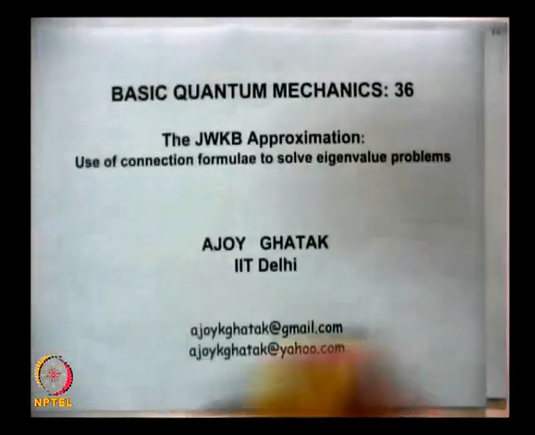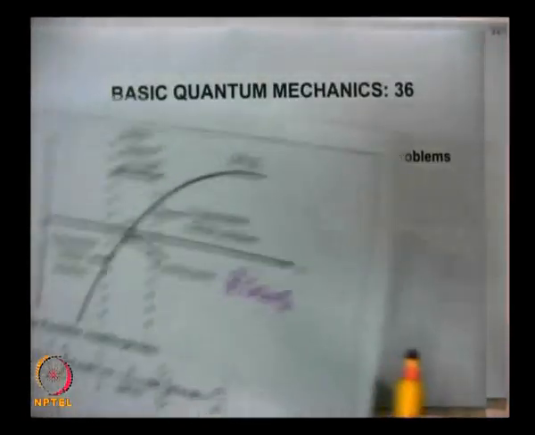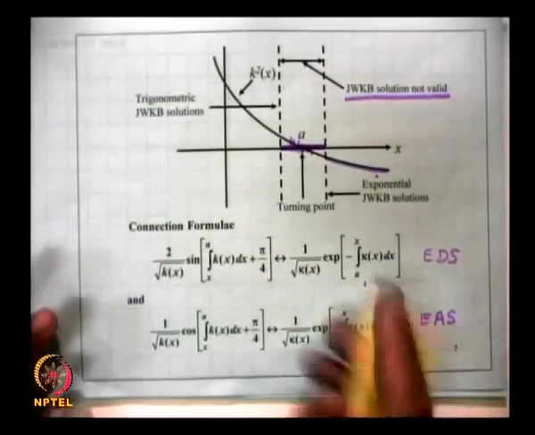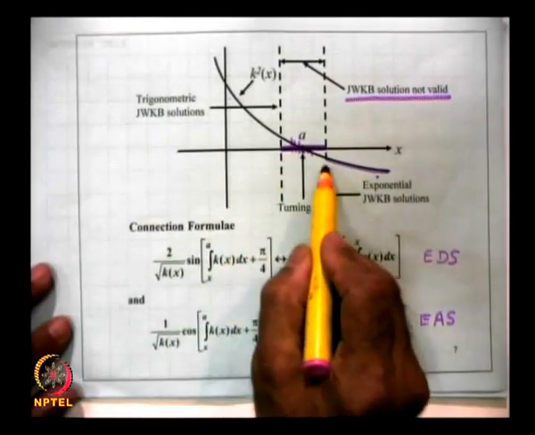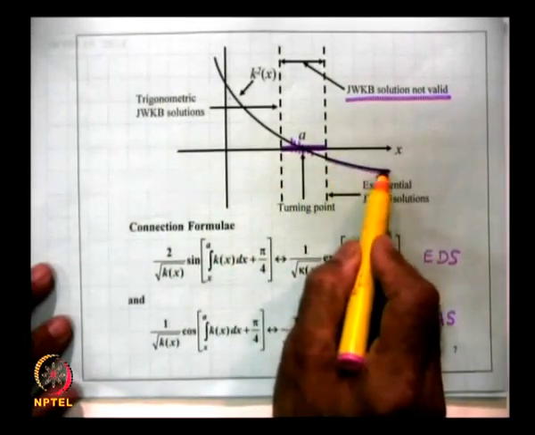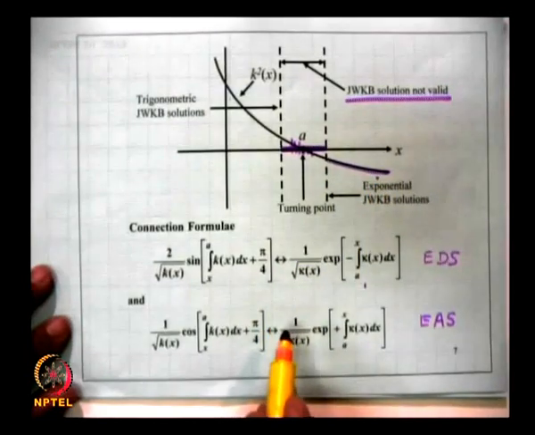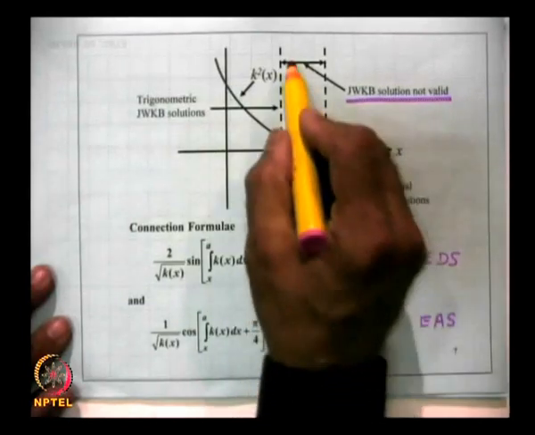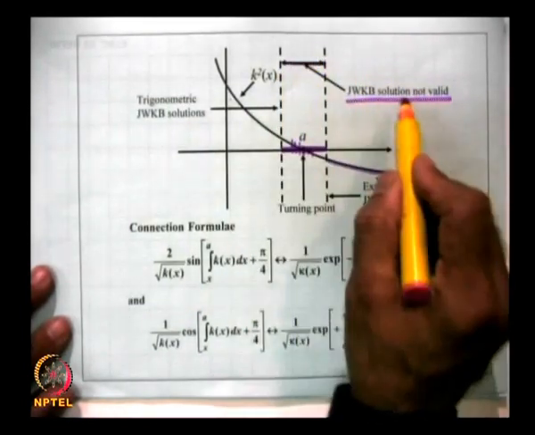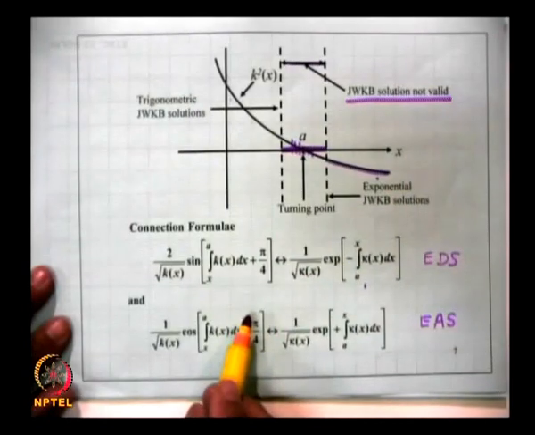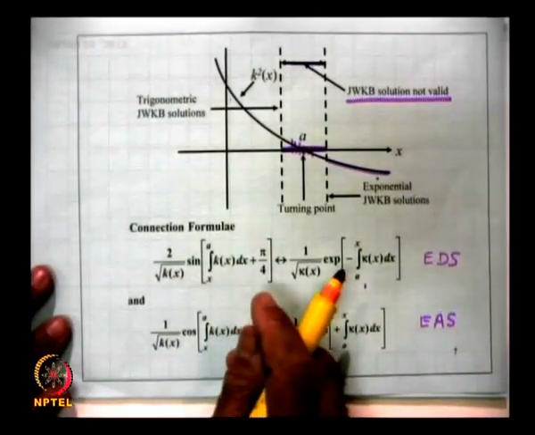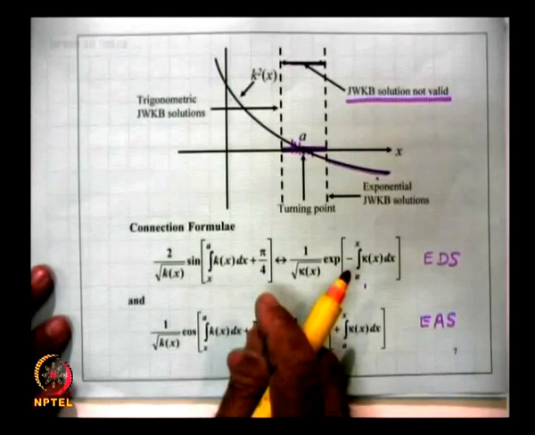On the other hand, if k square of x becomes negative to the right of the turning point, then we just have to reverse this. Near the vicinity of the turning point the JWKB solutions are not valid, and we will explicitly show that probably at the end of today's lecture.